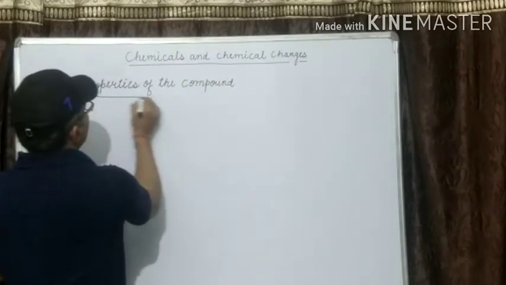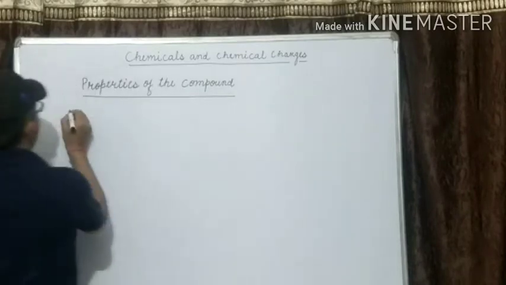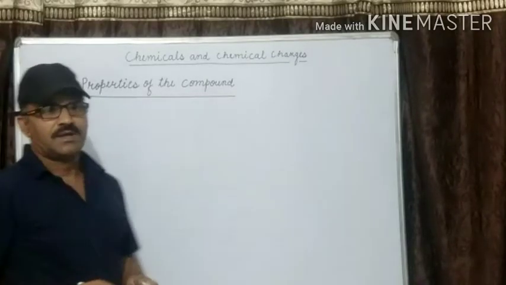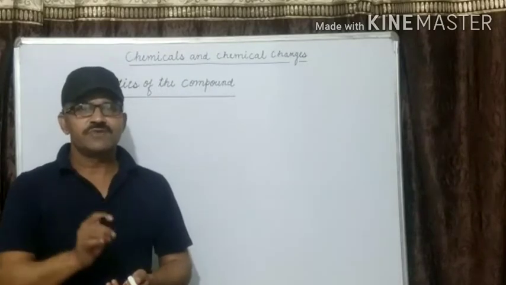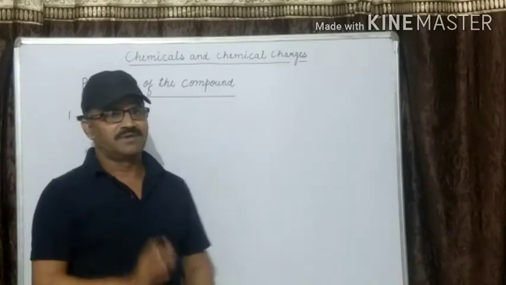Properties of the compound. Number one, a compound can be broken down into its constituent elements by chemical method.